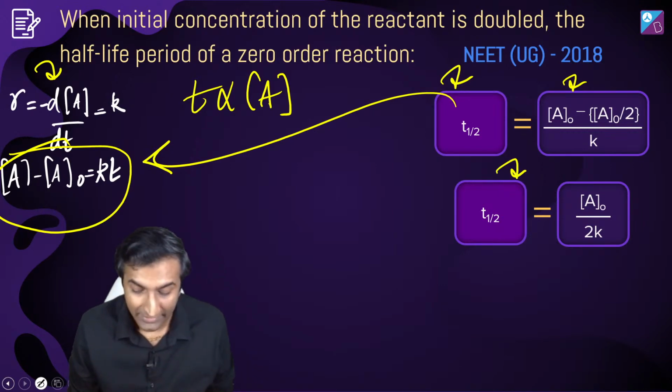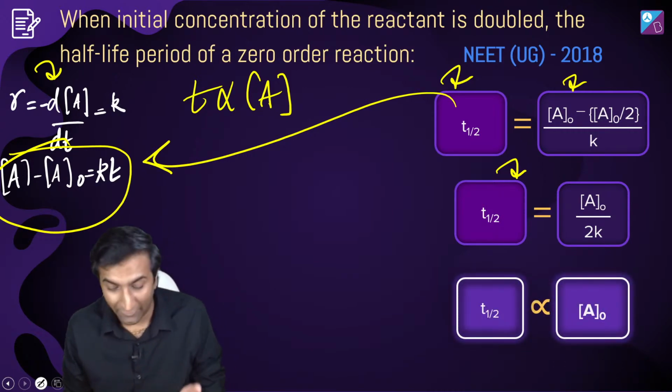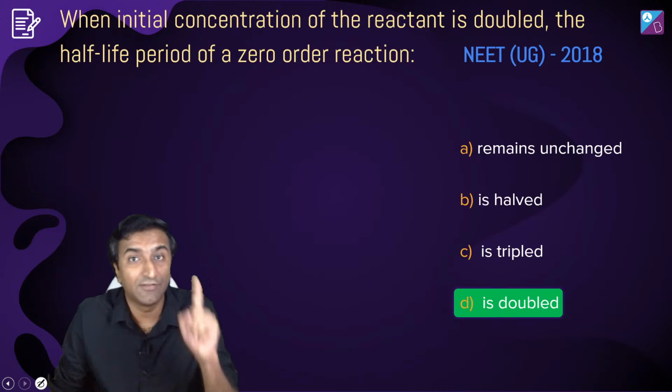So it looks like it's directly proportional, which means कि अगर मैंने A naught को डबल किया तो T half भी डबल हो जाएगा. ठीक है? Which means the answer is option D.